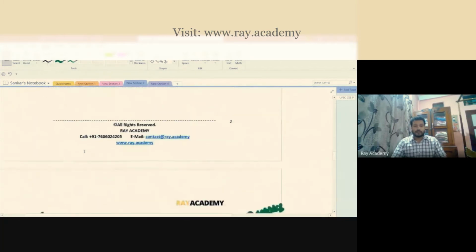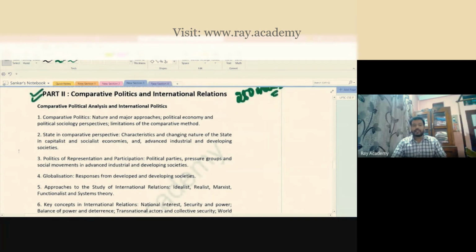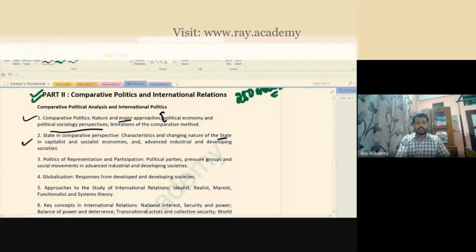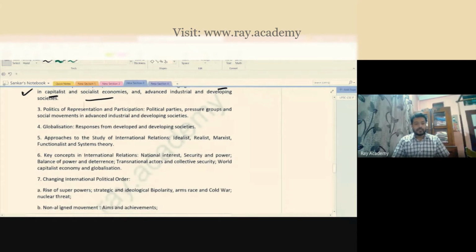So if you go to paper two, you have comparative politics and international relations. See, in comparative politics, you try to discuss the comparative ideas of your entire politics. For example, what is the nature and major approaches in the political economy and political sociology perspectives. Then you have the state in comparative perspectives. What are the different types and nature of the state, especially in capitalist and socialist economies. Then you discuss globalization, how globalization is also related to politics. That is sometimes known as geopolitics or global politics.